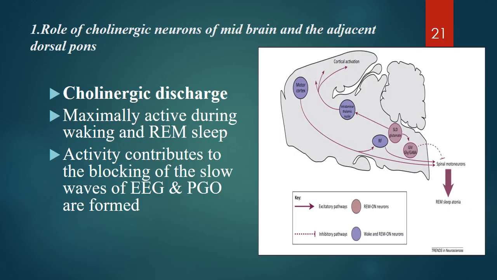So what is the role of cholinergic neurons? They discharge acetylcholine and they are maximally active during REM sleep. They contribute to the blocking of slow waves of EEG, and PGO waves are formed due to this.